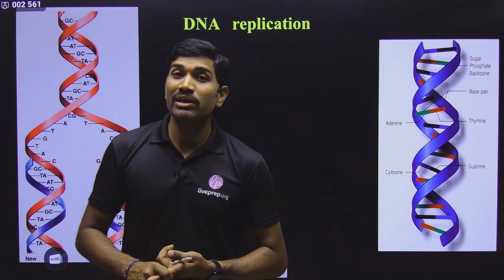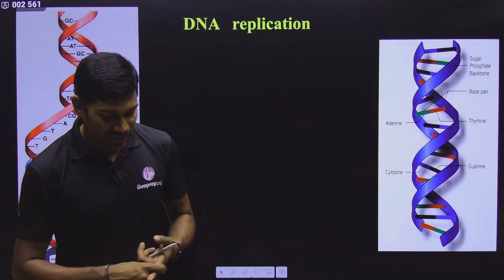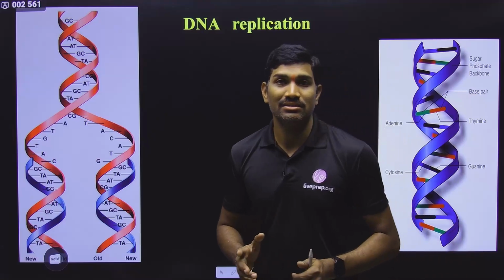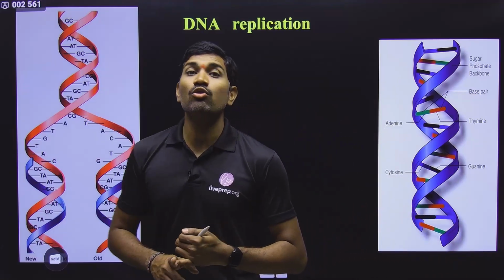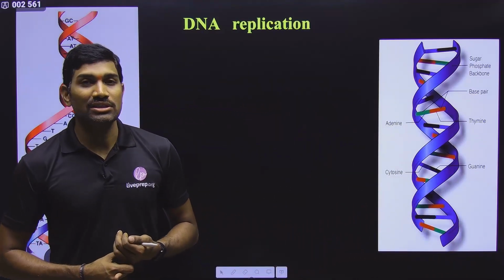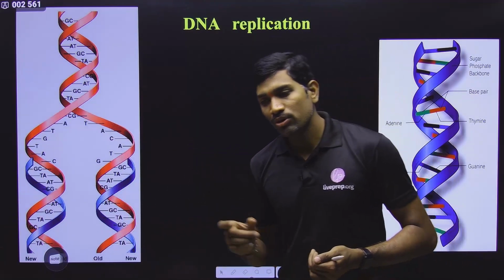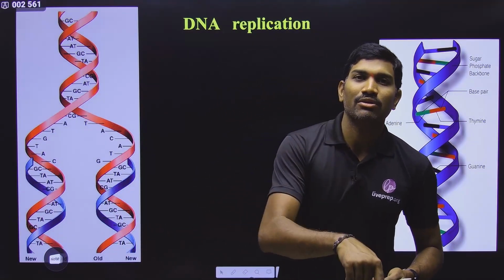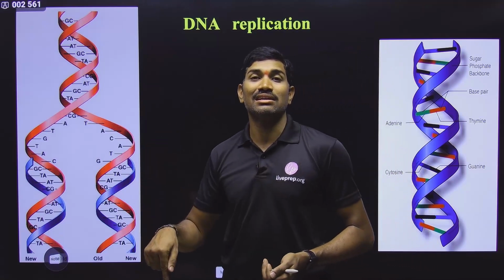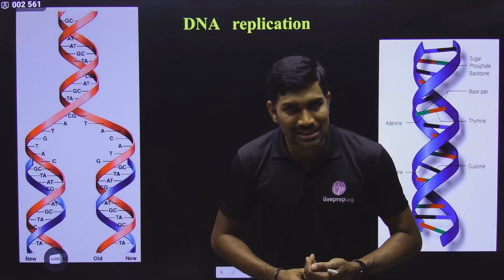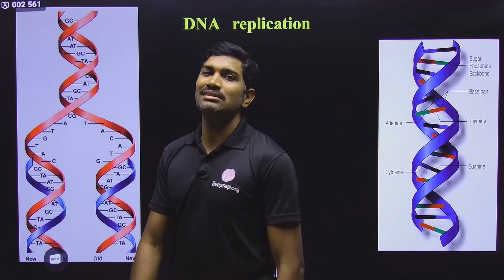Next one. Who first proved it in eukaryotes? It is Taylor and co-workers. And what is that eukaryotic organism? It is Vicia faba, a plant. Understood or not? And who first proved it in chromosomes? Please remember this one. This is a technical question. The term chromosomes is applicable only for eukaryotes. So who first proved it in eukaryotes? It is Taylor. So who first proved in eukaryotes that DNA replication is semi-conservative? It is Taylor and co-workers.